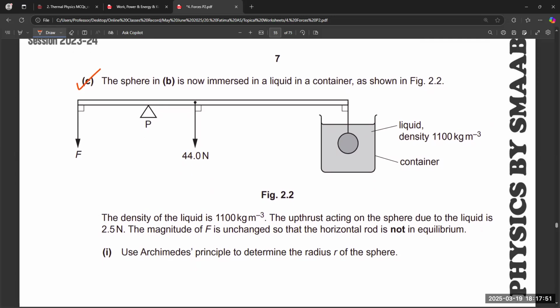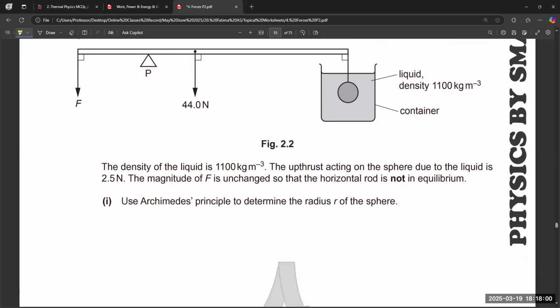Part C of the question: the sphere in part B is now immersed in a liquid in a container, as shown in the figure. The density of the liquid is 1100 kg per meter cubed. The upthrust acting on the sphere due to the liquid is 2.5 Newton. The magnitude of F is unchanged, so that the horizontal rod is not in equilibrium. So now the rod is not in equilibrium.